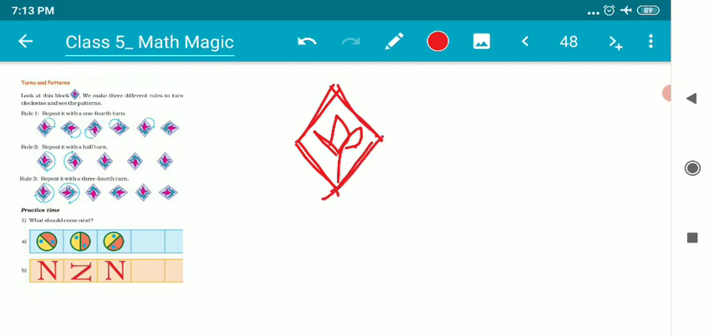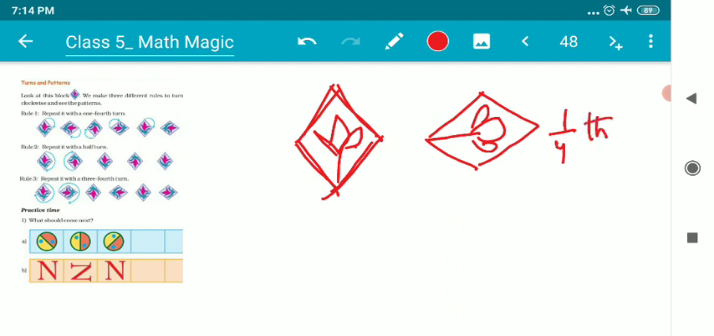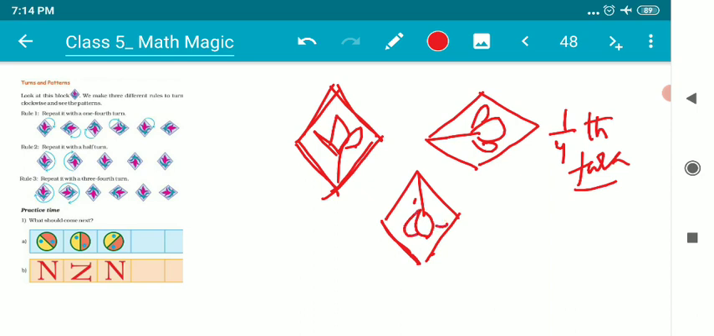So it will repeat with 1/4 turns. So obviously, children, as I just explained, it will turn like this. This is 1/4 of a turn. Then again 1/4 from this position, it will look like this.